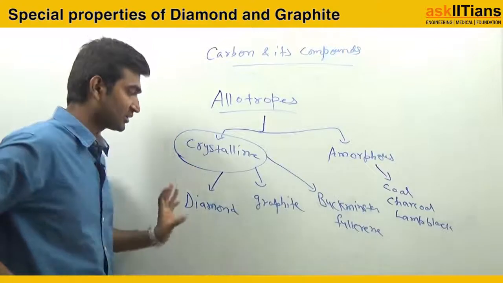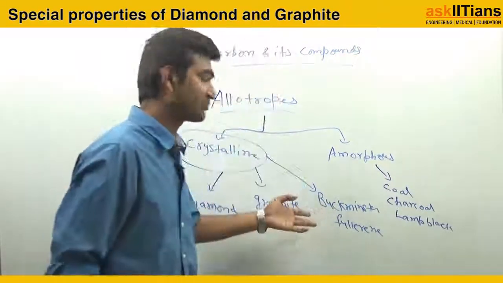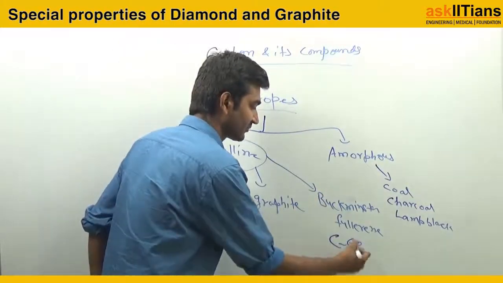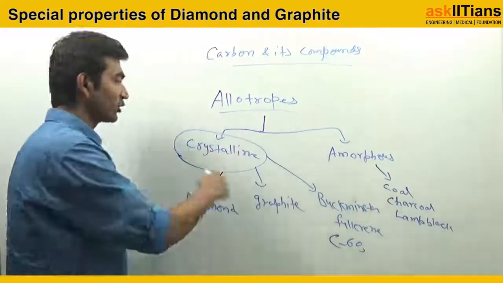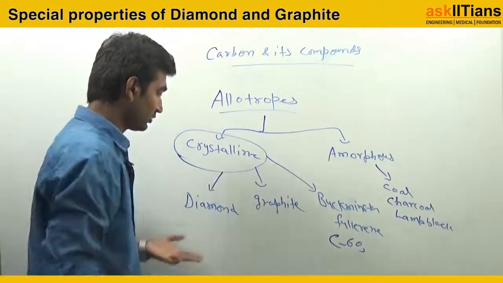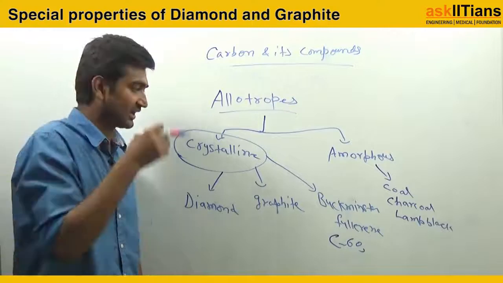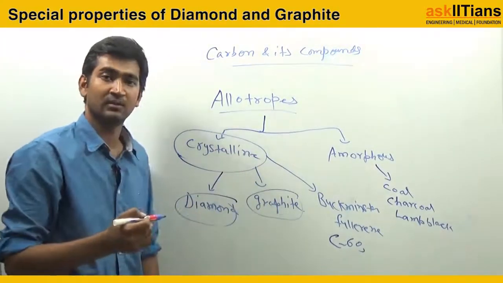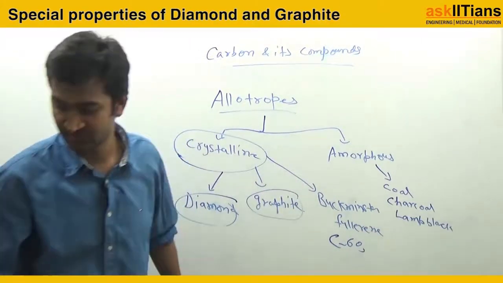And crystalline form is your diamond, graphite, Buckminster fullerene. Now there are many series of Buckminster fullerenes also. Earlier we were having only C60. Now we have C70 also, C80 also. So this part I am going to tell you in this small video lecture, that how, why, and what is that thing which is there in the diamond or in the graphite, due to which they show that kind of property.